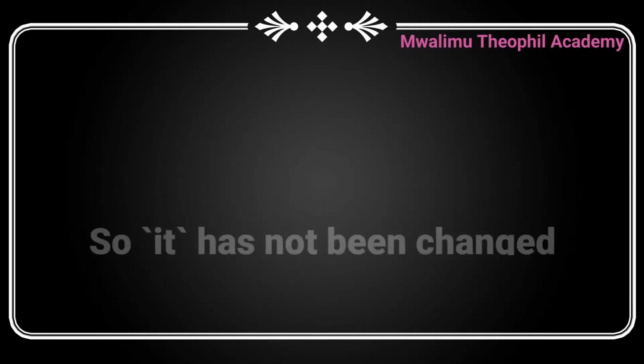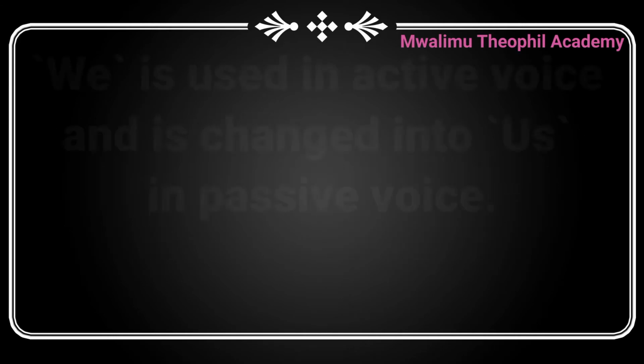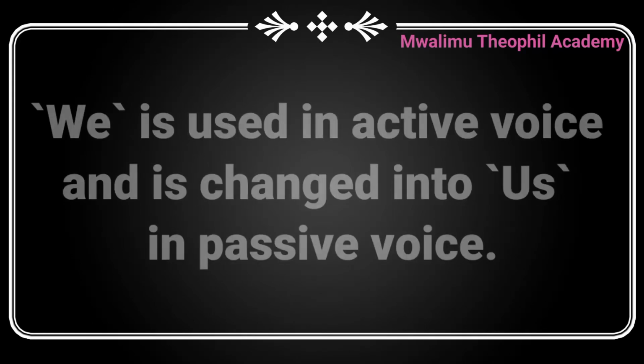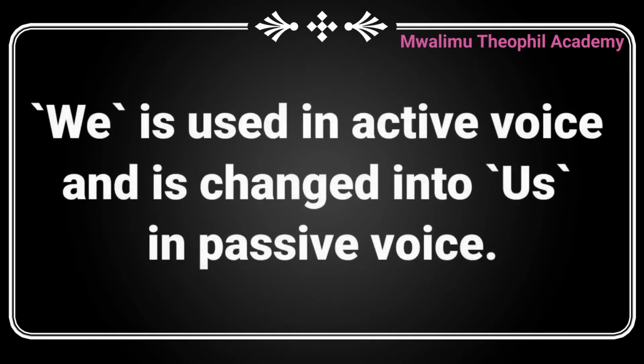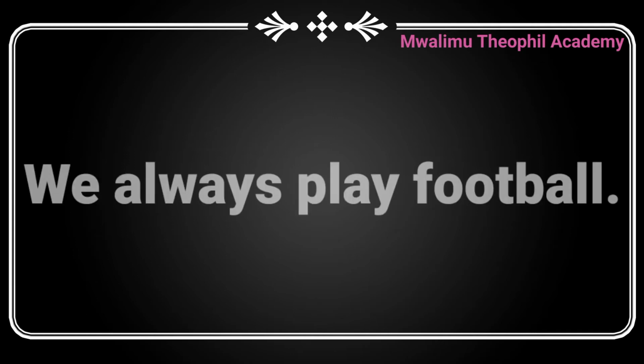Now, let us see the use of the pronoun we. When we is used in active voice sentences, its passive form becomes us. For example, we always play football. This sentence is in active form.